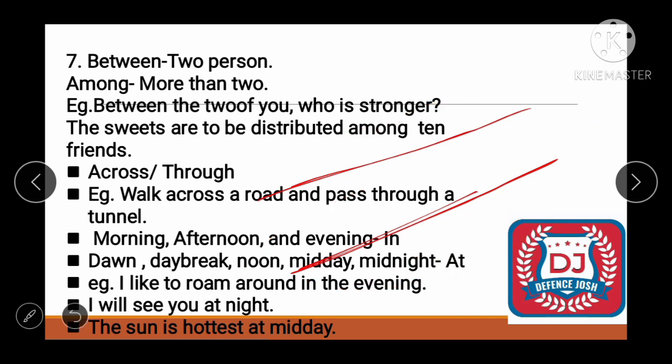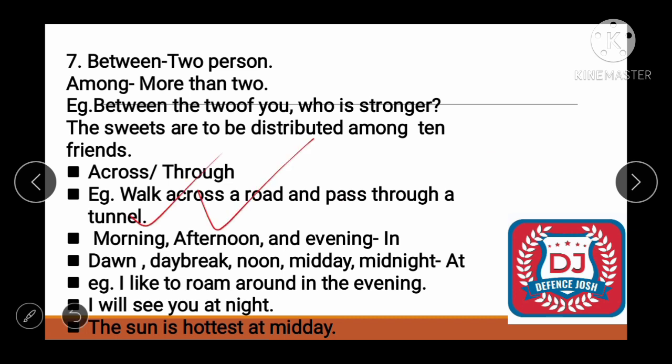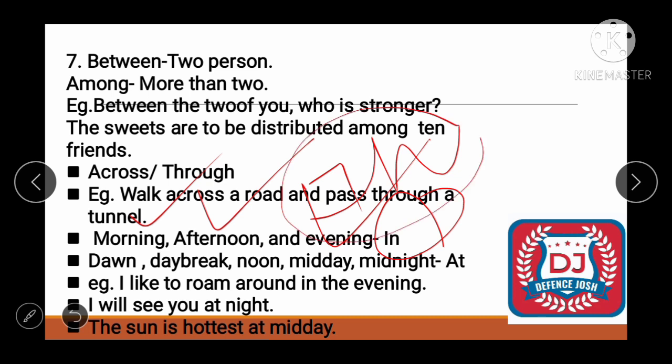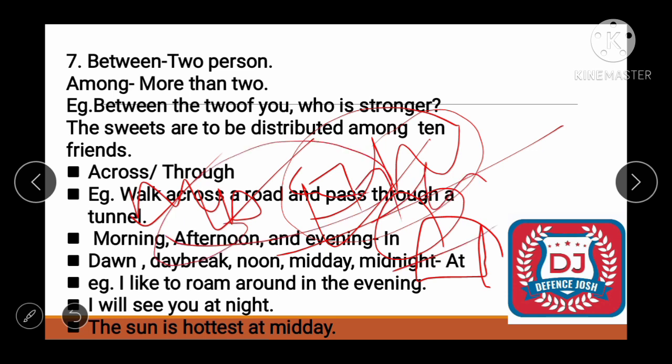Next one is, now see friend, this is an interesting one. Morning के साथ, afternoon के साथ और evening के साथ we always use in. Keep this in brain, okay. Next one is dawn, daybreak, noon, midday, midnight के साथ हम क्या use करते हैं? At use करते हैं. Simply you can relate that MAE, इसके साथ हम in use करते हैं, okay. And dawn, daybreak, noon, midday और जो बचे उनके साथ हम at use करते हैं.